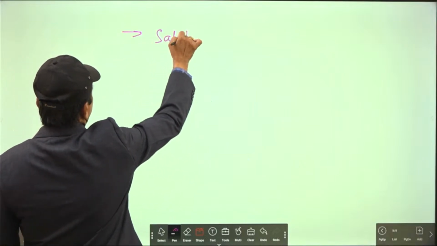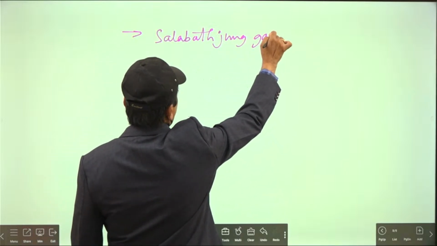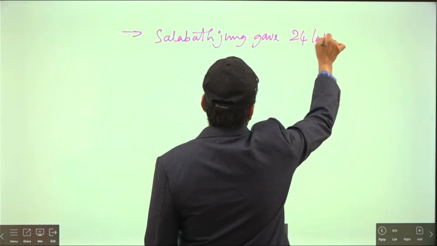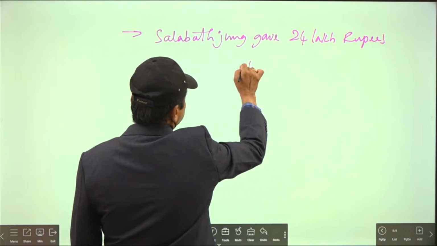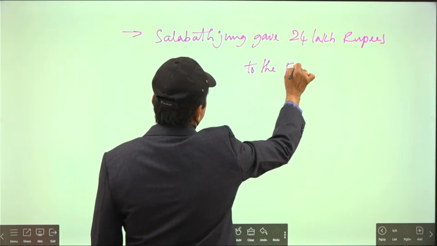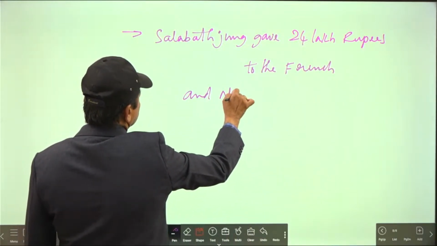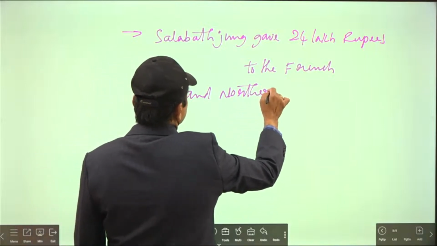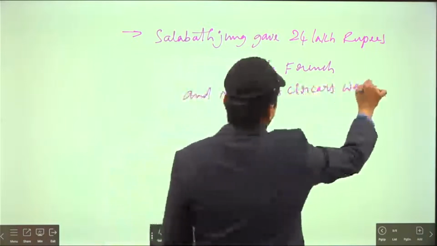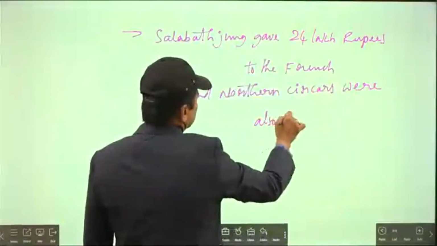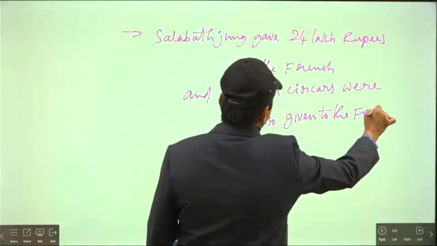Salabat Jung gave 24 lakh rupees to the French, and northern sarkars were also given to the French.